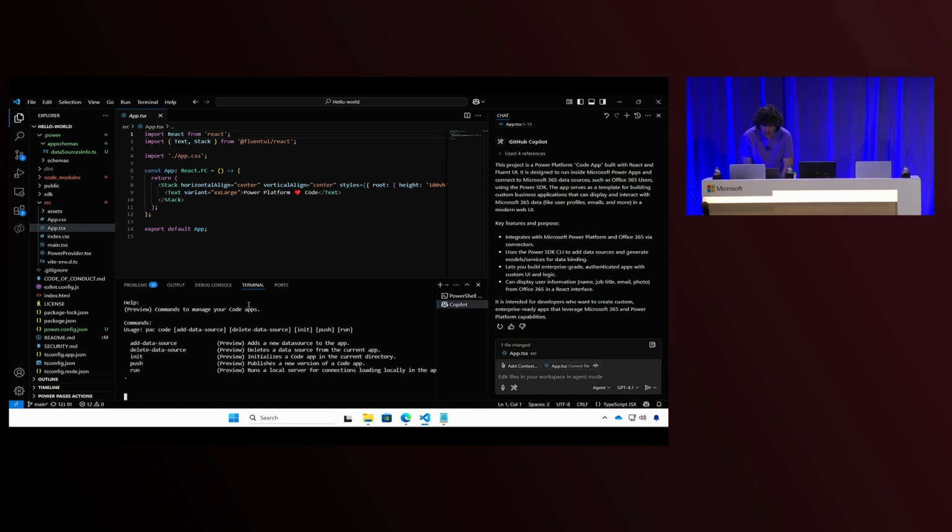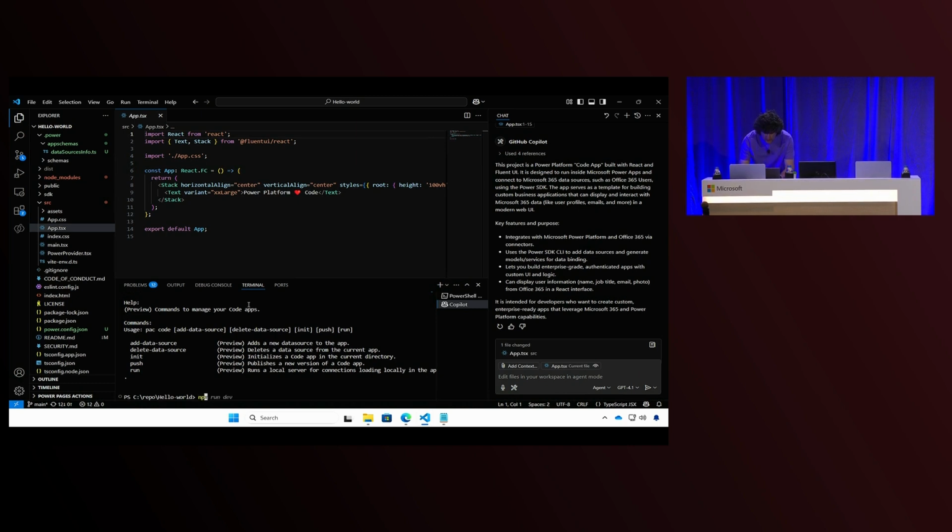Okay? So what pac code does, you have init. And when you do pac code init, we will tell, hey, I will create a new code app. I want to bring my own code to run on Power Platform. I'm using PackCLI. It means I am already authenticated. So I have a context of an environment. It's very secure. I already did a pac code init. Now to run the application in my local environment, I need to do pac code run. I incorporate that in my scripts.